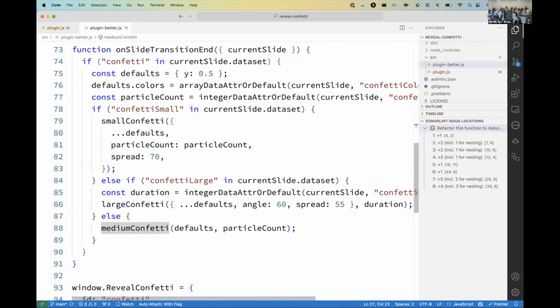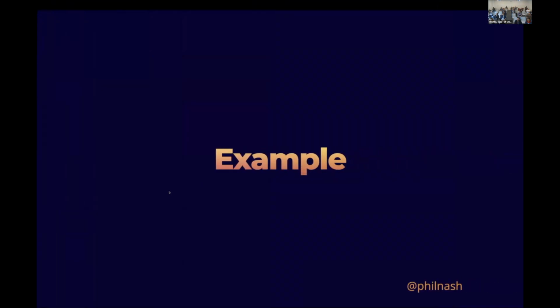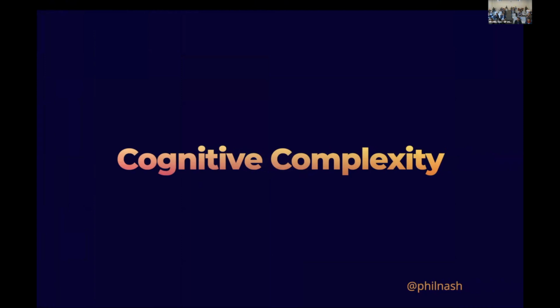And then ultimately, the on-slide transition end function becomes readable on one screen in my editor, even when the font's 24 pixels, and it all makes a lot more sense. And the confetti still works, but I'll be much happier when I come back to rewrite this again sometime, or for another framework or something like that. And so 15 is not the target, but once you hit 15, it gives you a good reason to go back and really look at the thing again and try a proper refactor. And so that's cognitive complexity. It is turning out to be too high in a lot of our functions.